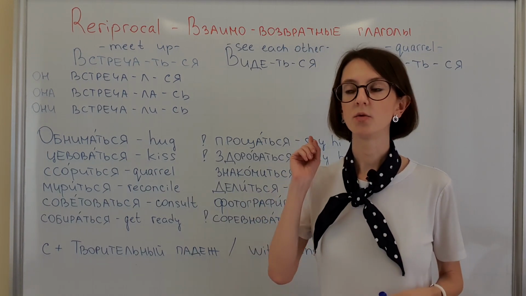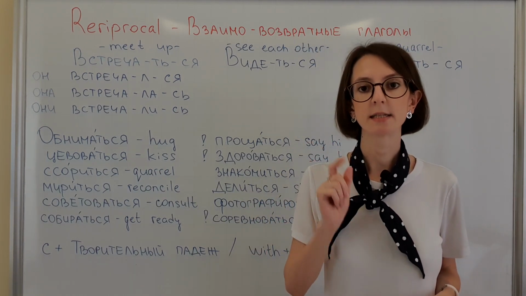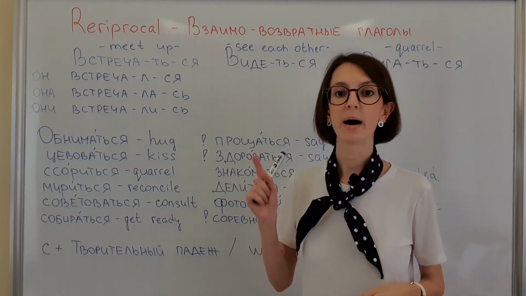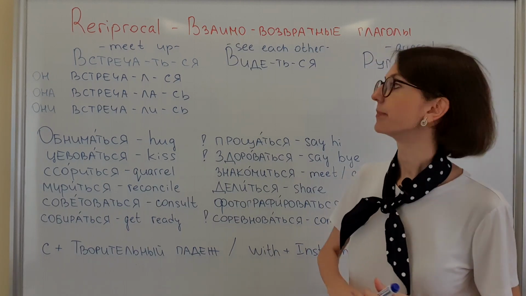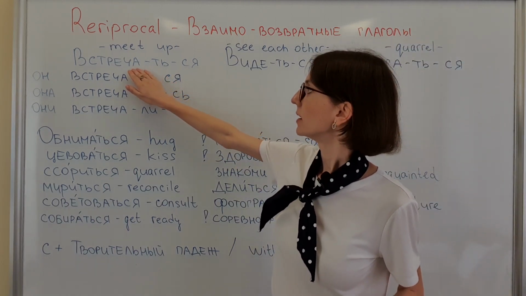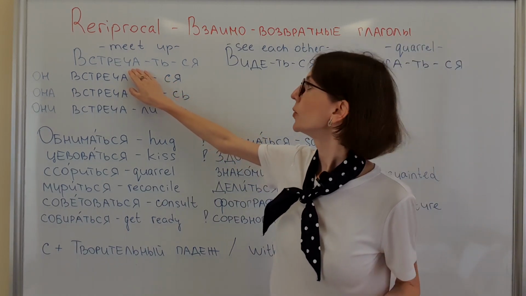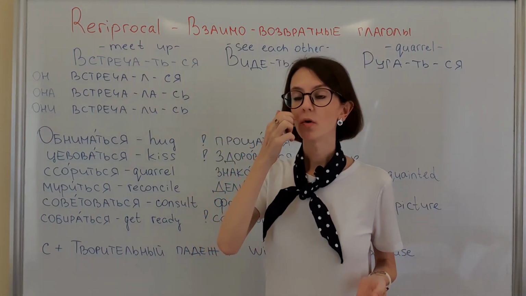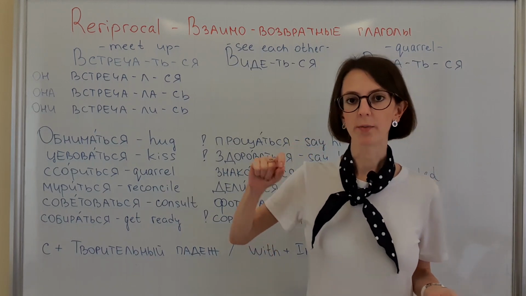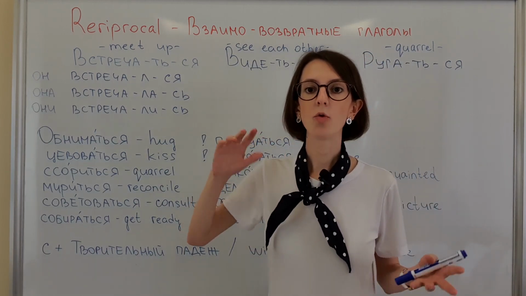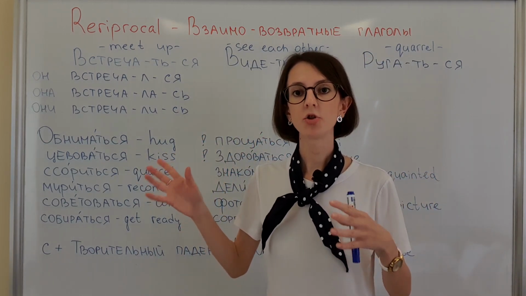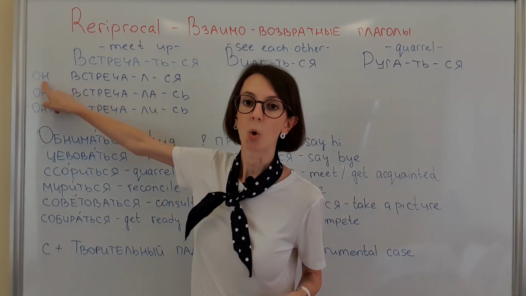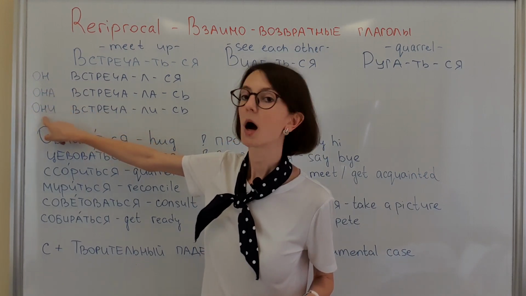And as you noticed, I used present tense. Now let's learn how to conjugate them in the past tense. Really easy. For example, let's take the verb встречаться, meet up. You know probably that when we are talking about past, the only thing that we need to pay attention to is gender. That's why I wrote down here он, она, они.